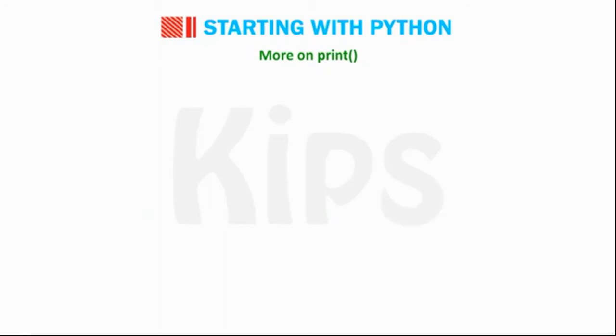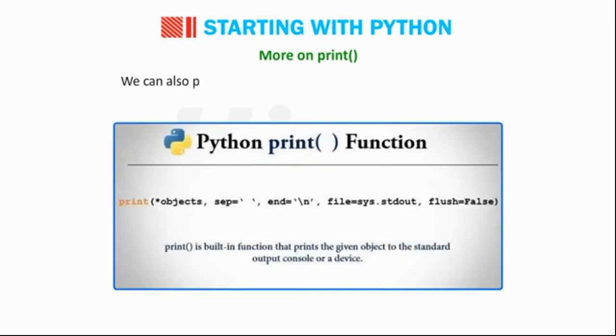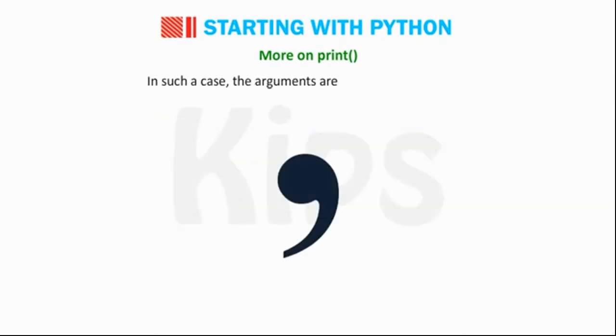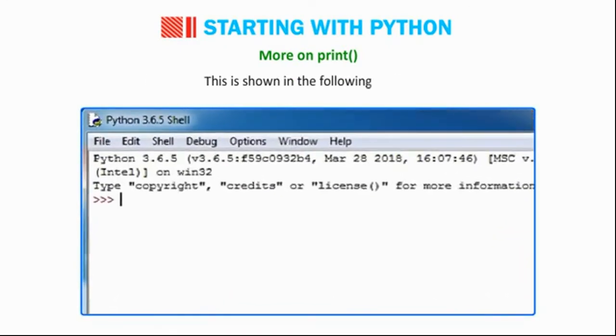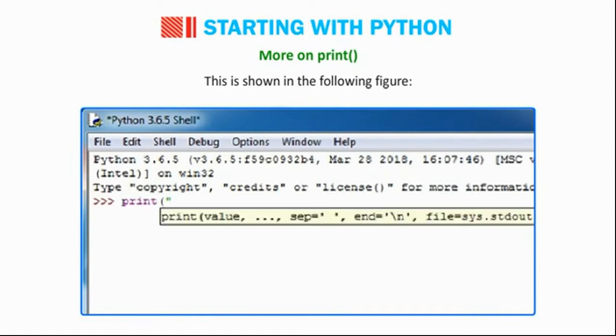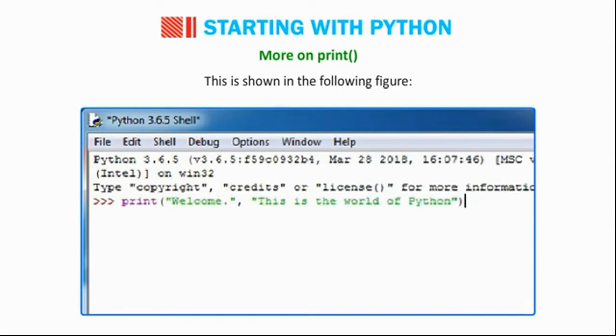More on print(). We can also pass more than one argument to the print function. In such a case, the arguments are separated by commas. This is shown in the following figure. print("Welcome", "This is the world of Python") gives: Welcome This is the world of Python.